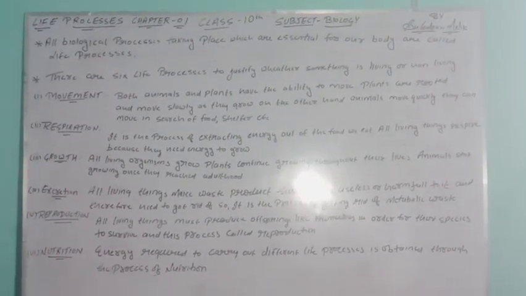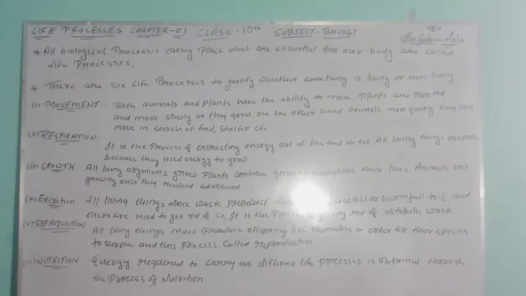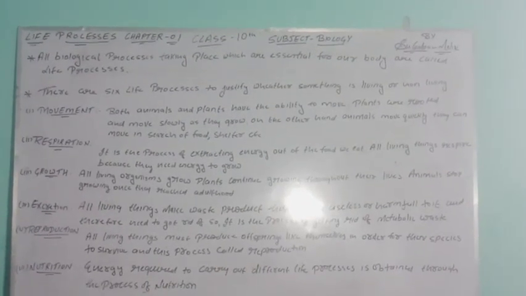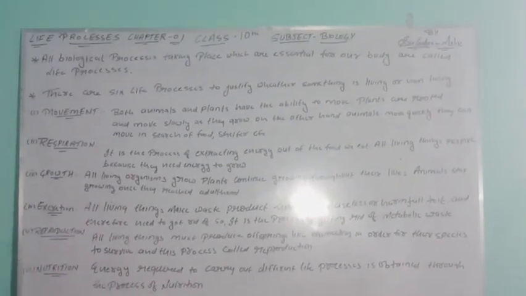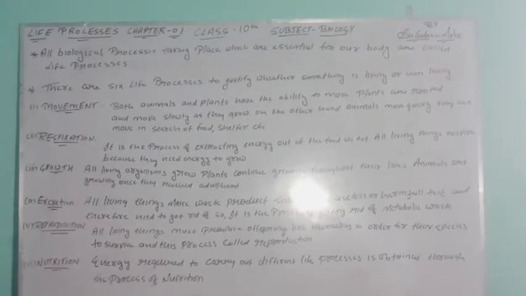I'll proceed further. As I have told you, in the autotrophic mode of nutrition, organisms make their own food from inorganic raw material. Yesterday, in a previous video, I gave the example of green plants. Green plants make their own food with the help of sunlight, and I told you about the process of photosynthesis. And the second mode of nutrition, I told you yesterday, is the heterotrophic mode of nutrition. These topics we will cover in the next video.